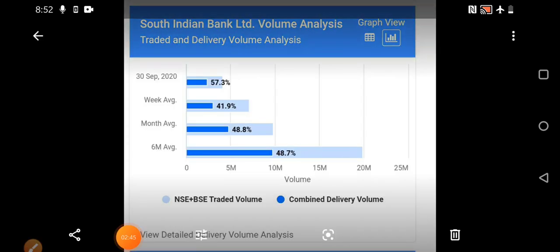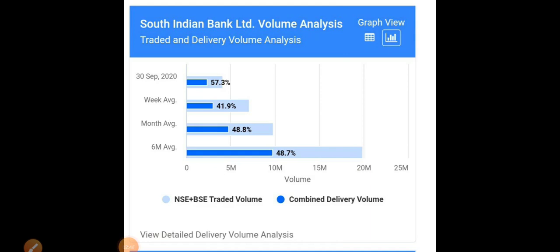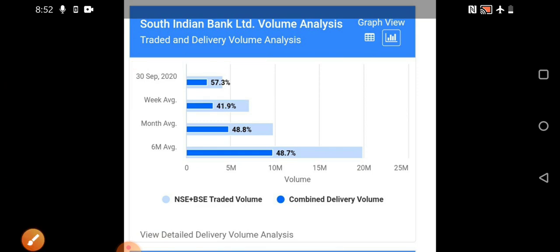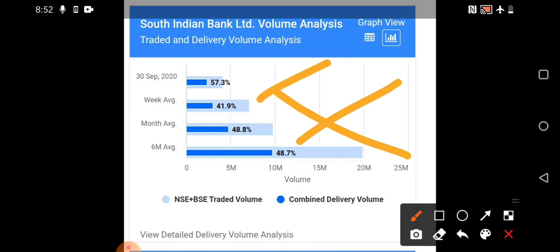Looking at the volume analysis, on 30th September you can see 57.3% deliverable quantity. If we compare that with the weekly and monthly data, the traded quantity is reducing and the deliverable quantity is increasing. It implies that many people are adding this stock to their demat account without selling. So the increasing deliverable quantity is a good indication. Today, 30th September, almost 57.3% deliverable quantity was seen.